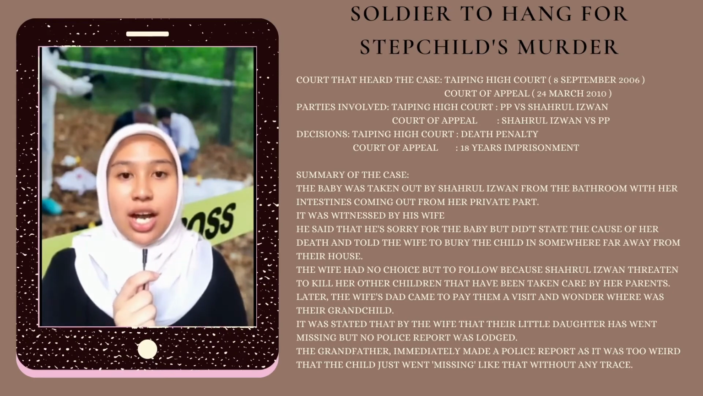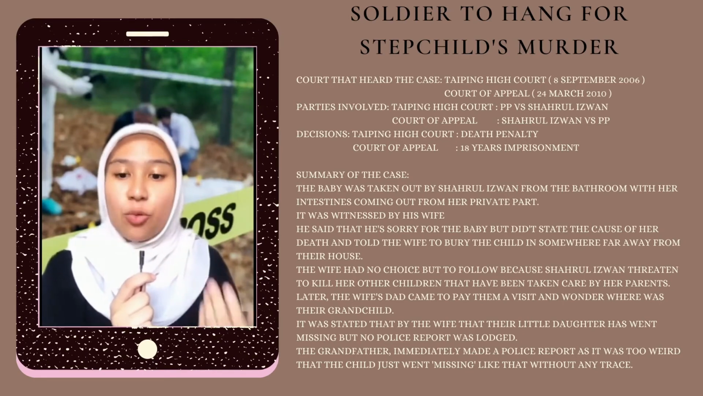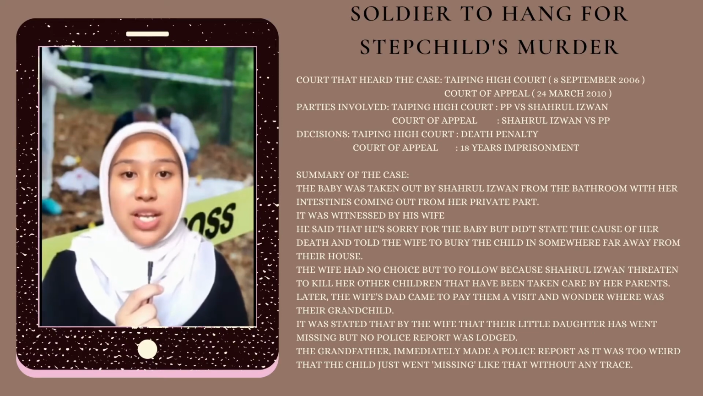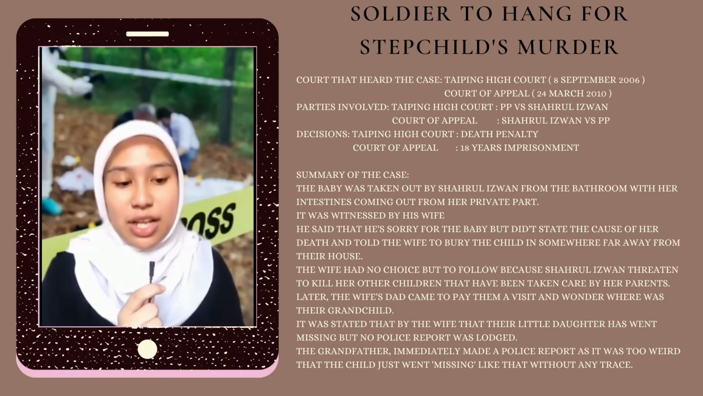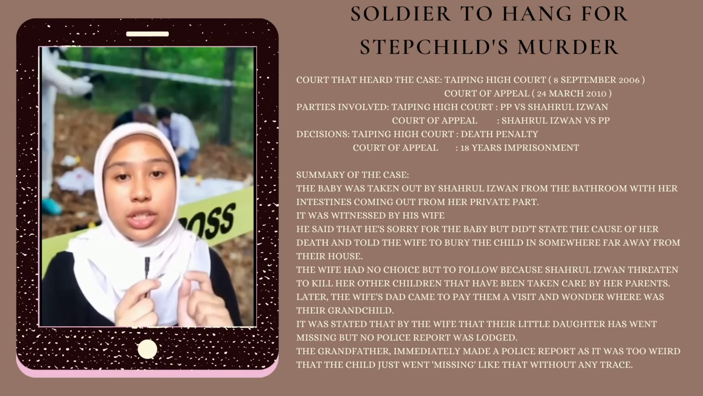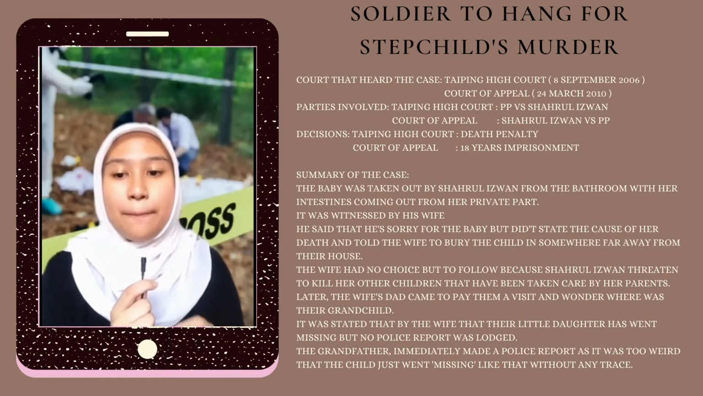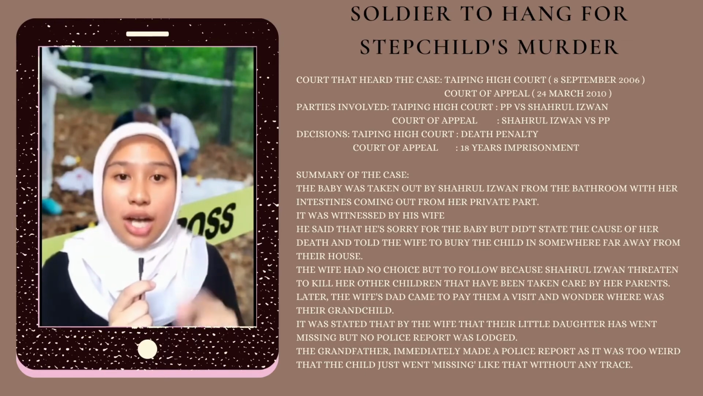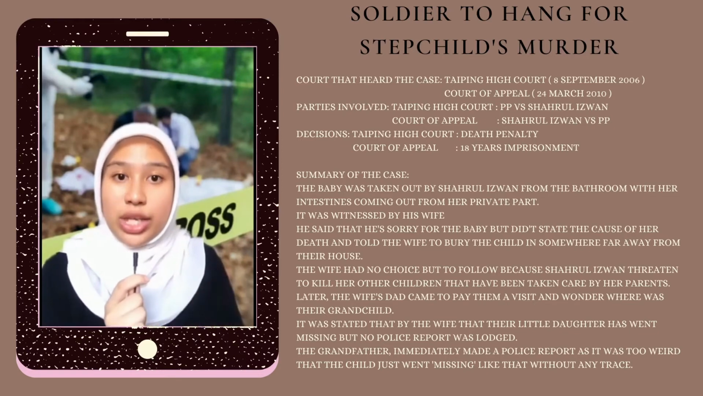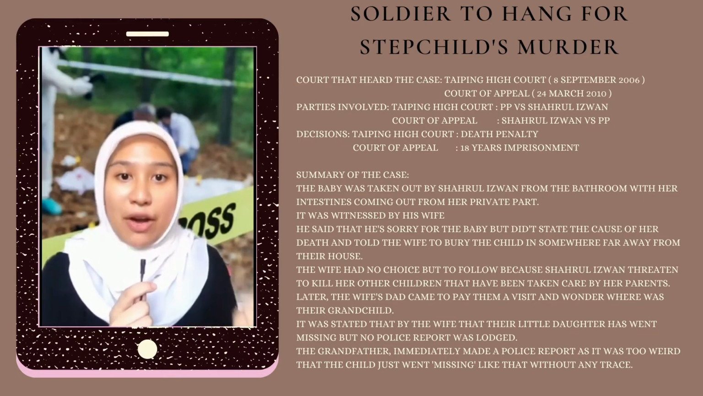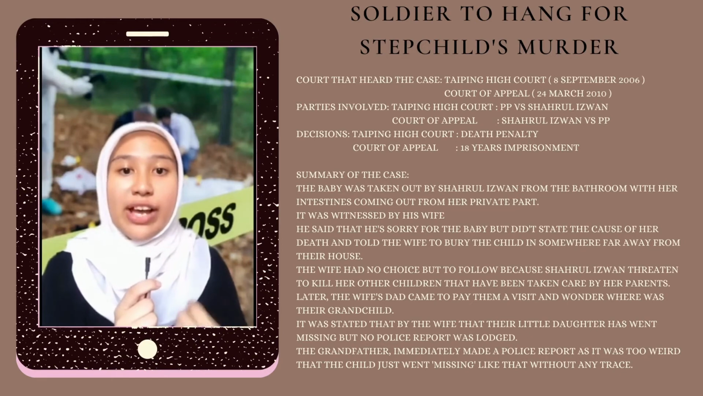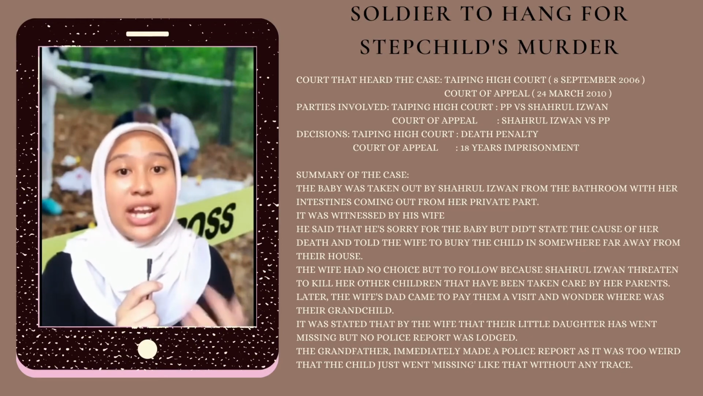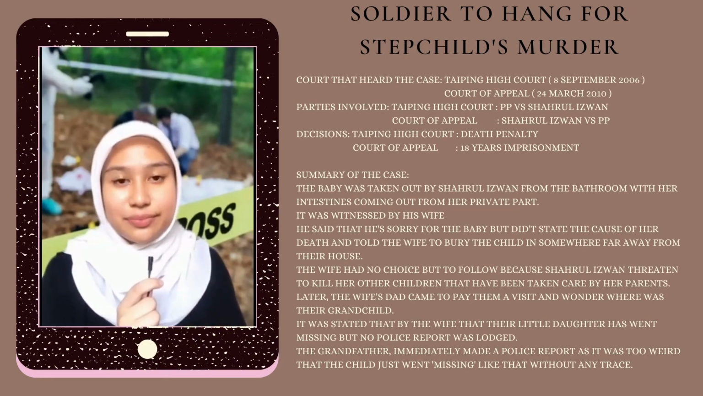Then the accused told the wife to bury the baby somewhere else, and the wife had no choice but to follow, because her husband said that if she did not follow his instructions, he would murder her other children from a previous marriage, who were at her parents' house. So that's why the wife had no choice but to be an accomplice in the case.